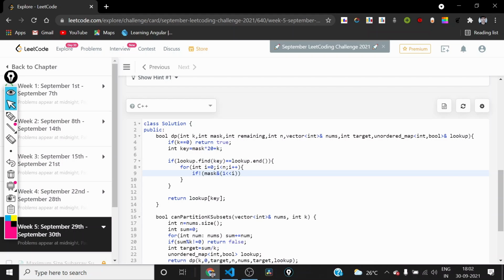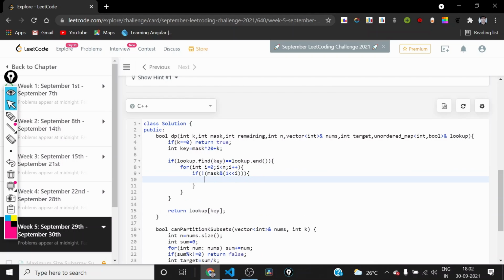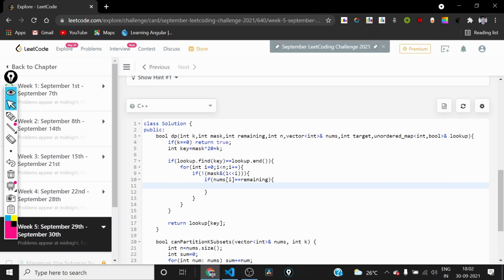So if that element is not picked yet, then we will be including it. So we have to first check whether the nums i is less than or equal to remaining or not. So if it is equal to remaining, then we can complete the current subset.